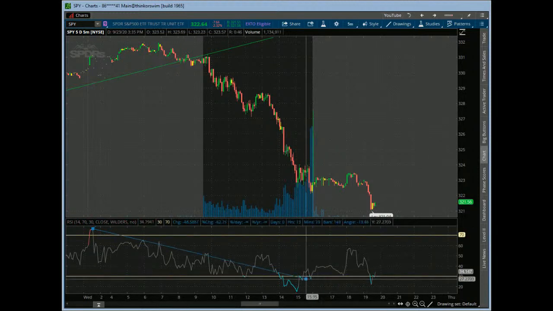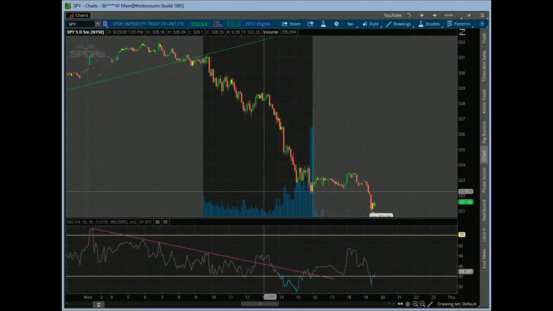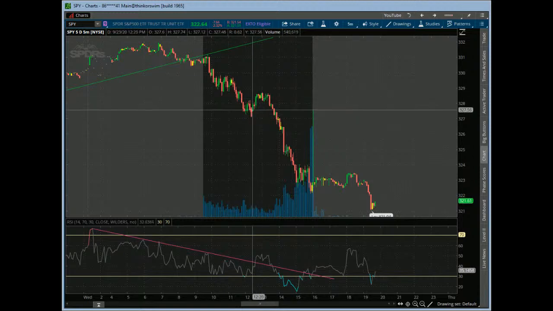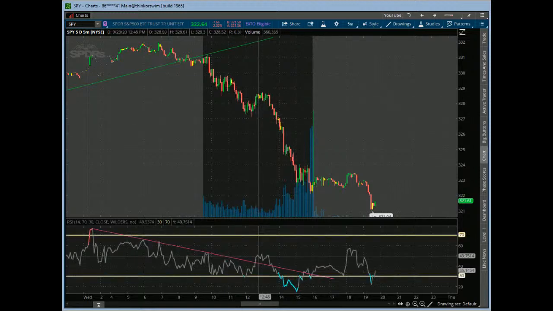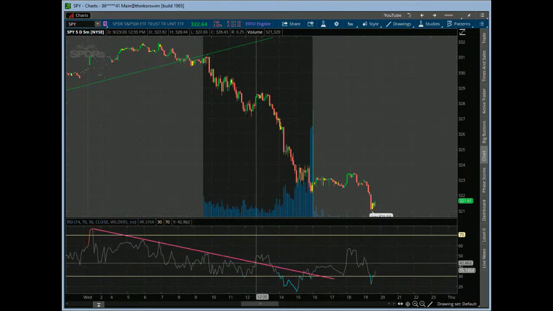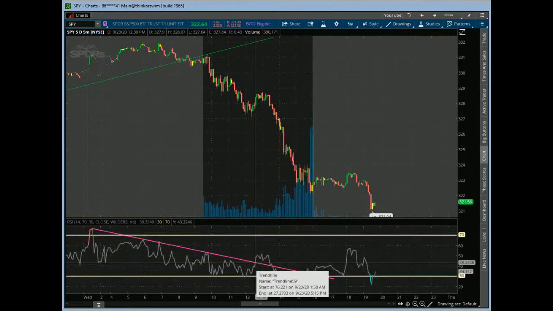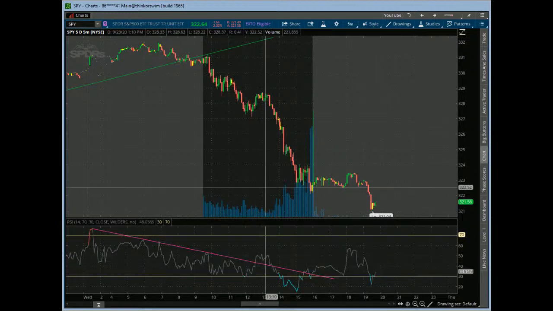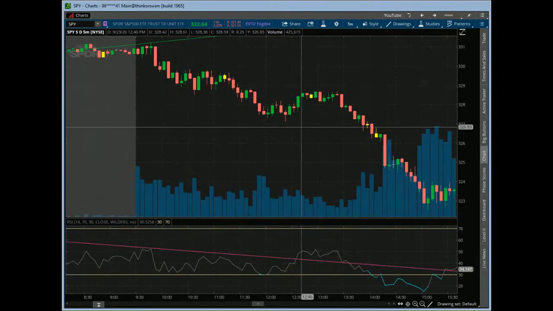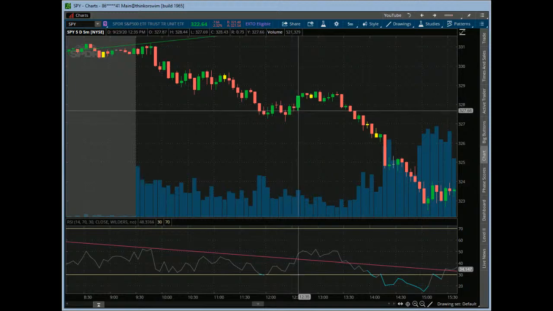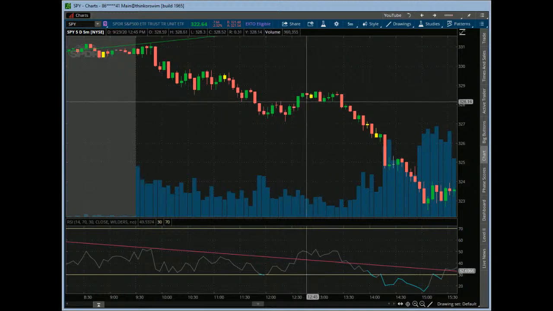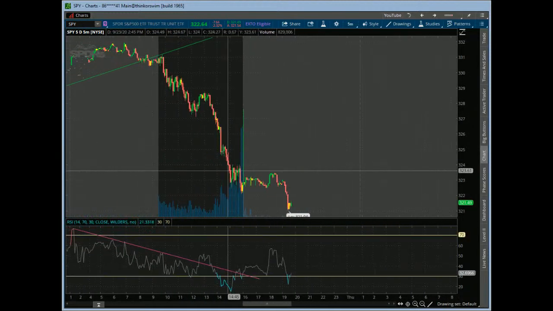So here you can see we had this really nice trend line coming off of these levels right here, and for the one bounce, and we actually traded this bounce today because there was an opportunity. We talked about, hey, if it's going to bounce anywhere, it's going to be here. And RSI confirmed that, right? So you can see here, right, we crossed over this downward trend line, and we got a nice push right here, right? So this was at about 12:30, and you can see here on the chart, right, we got a nice little pop here at 12:30, and kind of worked its way up a little bit. So it made for a nice little trade, nice relief bounce, and kind of worked its way back up a little bit. So kind of a cool thing, right, to use those trend lines with that.